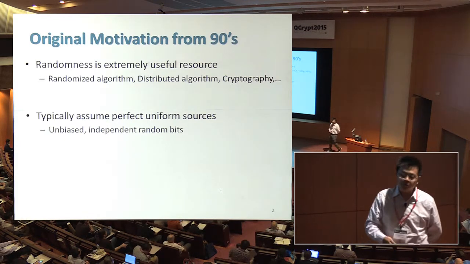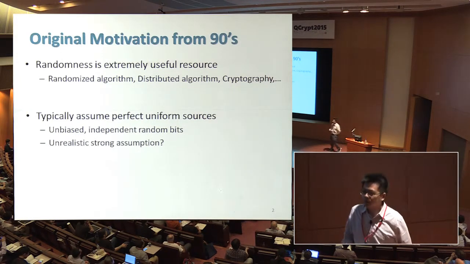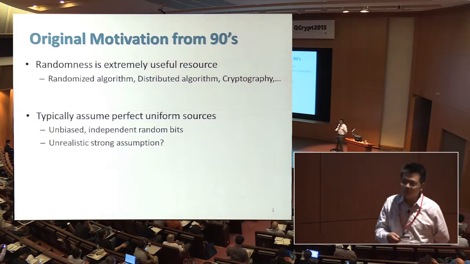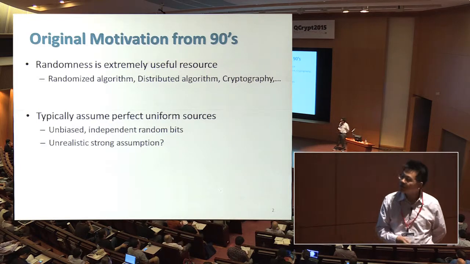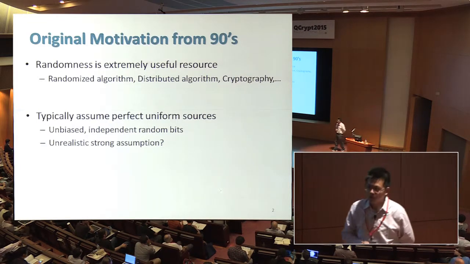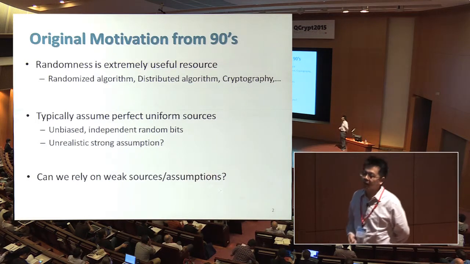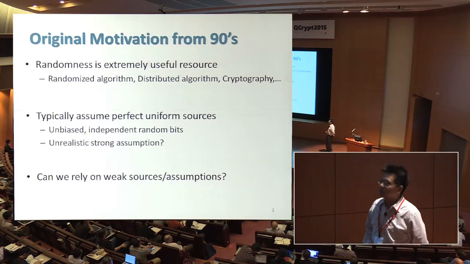Perfect uniform randomness means unbiased independent random bits, but in the real world, random sources tend to be noisy, with correlation, with bias. So this perfect uniform randomness seems to be a strong assumption, unrealistic to assume. Theoretically, it would be nice if we can rely on some weaker source of randomness or weaker type of assumptions.